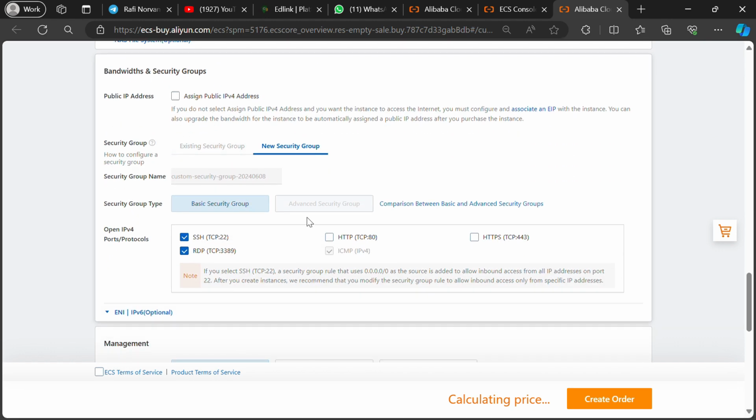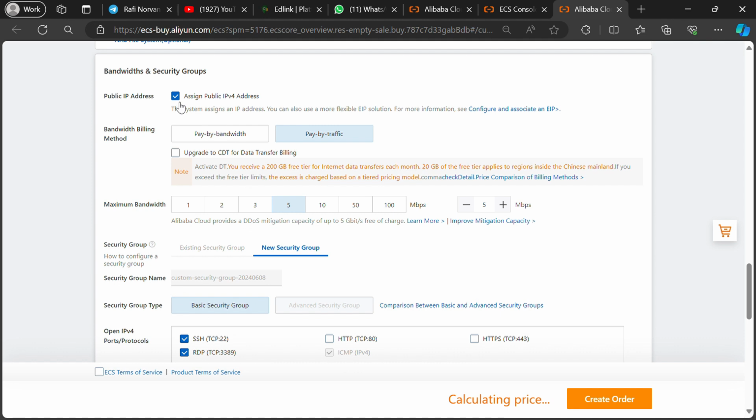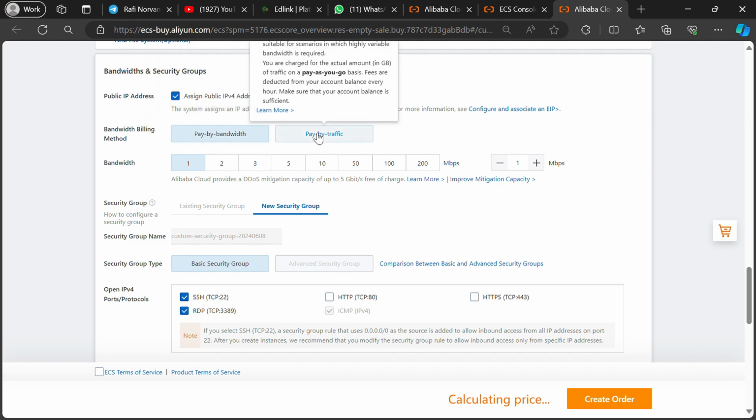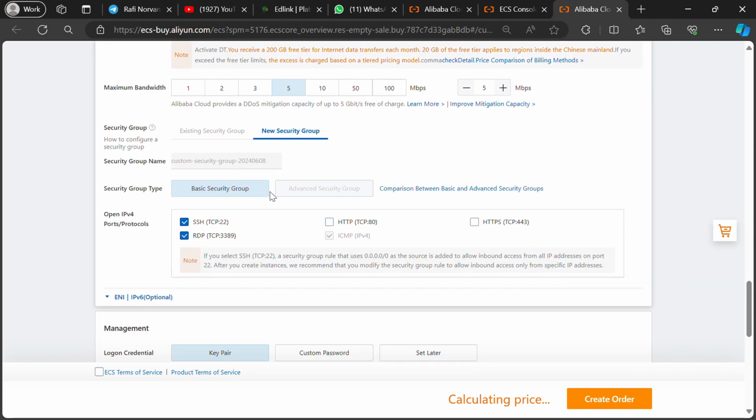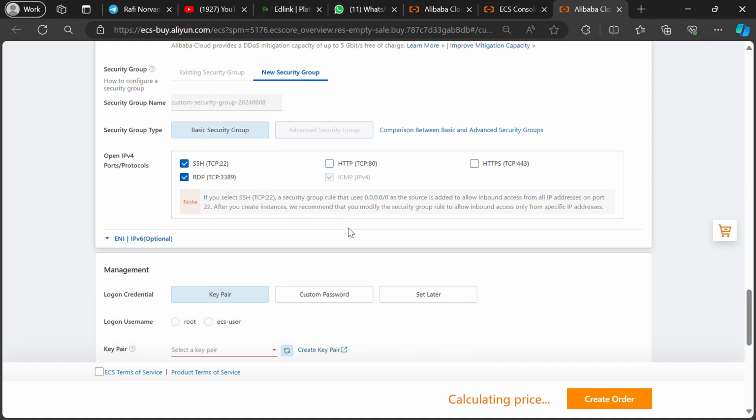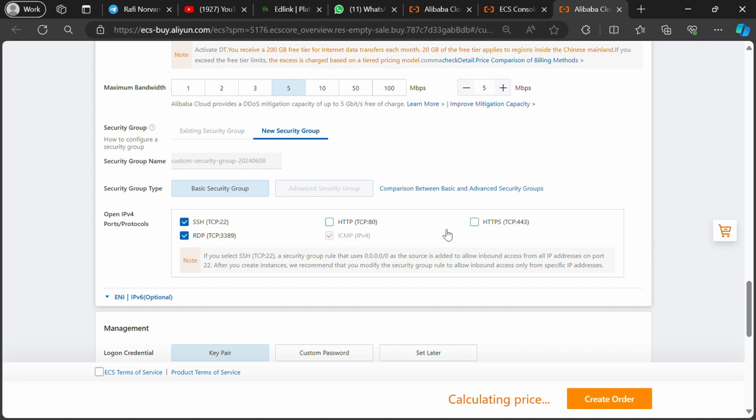Step 12. Bandwidth and security group. On this page, we make settings for the network bandwidth and also the security of the server that will be created. Network bandwidth is the maximum amount of data that can be transferred over a network in a certain period of time, usually 1 second. Higher network bandwidth allows the transfer of larger amounts of data in the same time period.